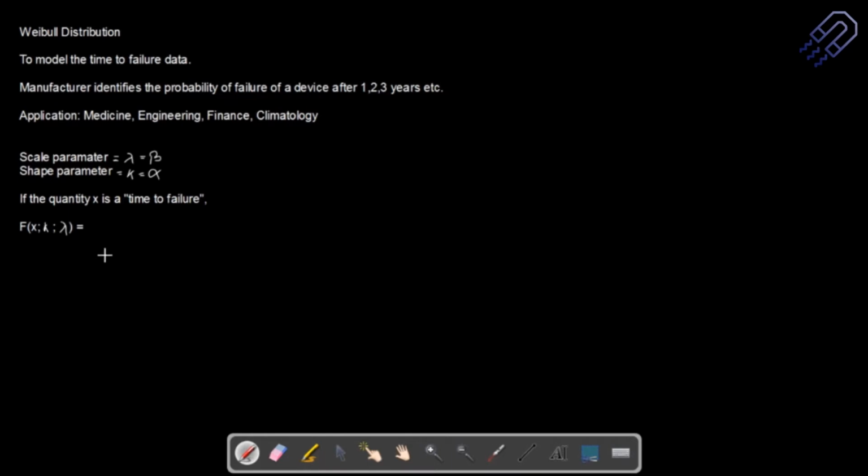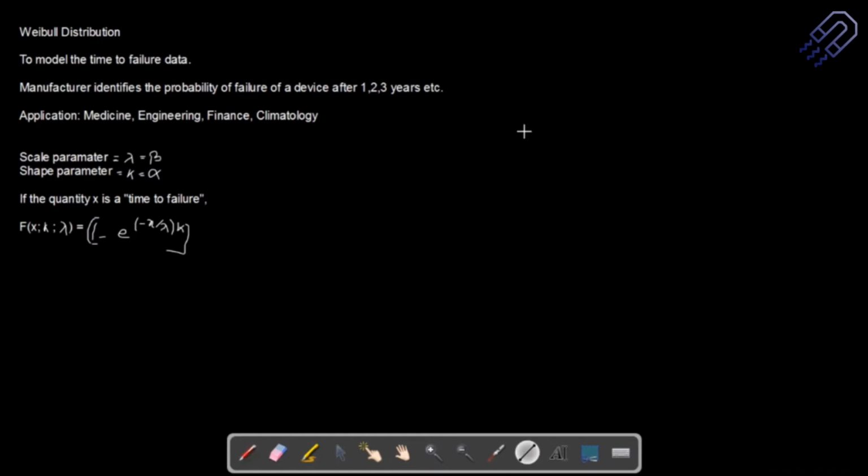The equation usually looks like this: F(x) = 1 minus e to the power of minus (x divided by lambda) to the power of k. This is how the probability distribution looks for a Weibull distribution. Whenever you're doing any numerical, you just have to remember the formula and apply it.